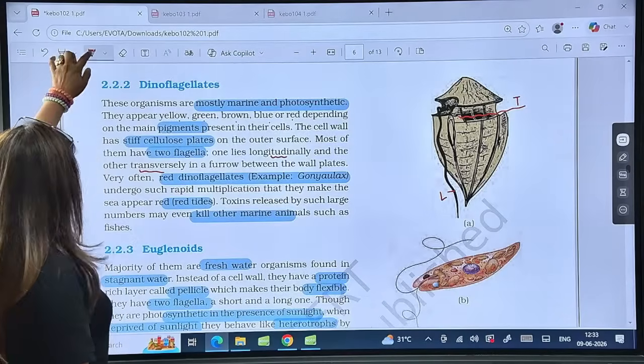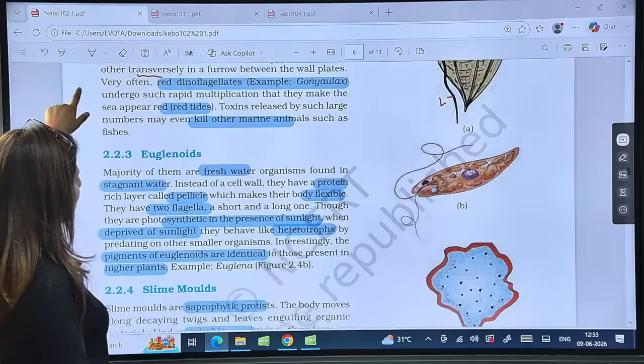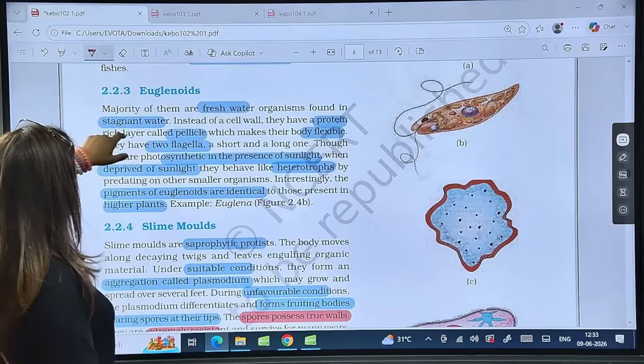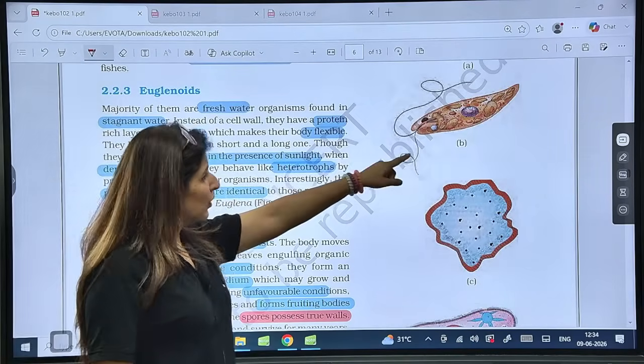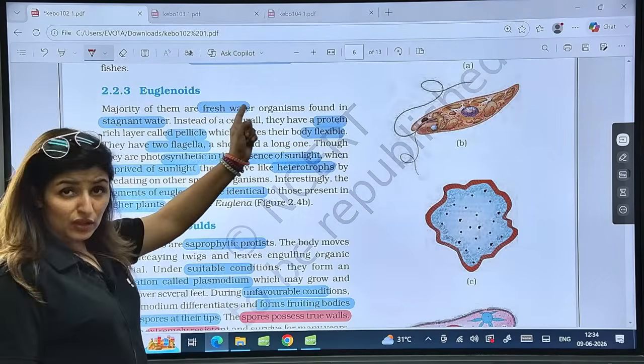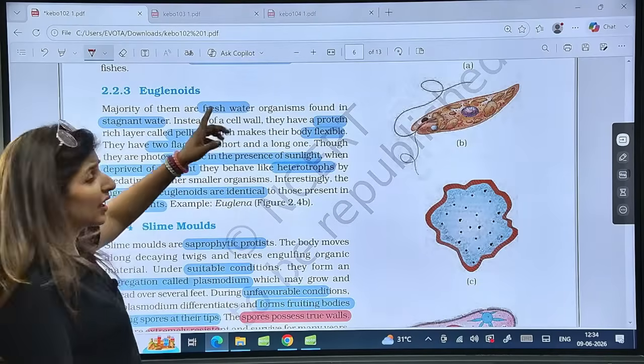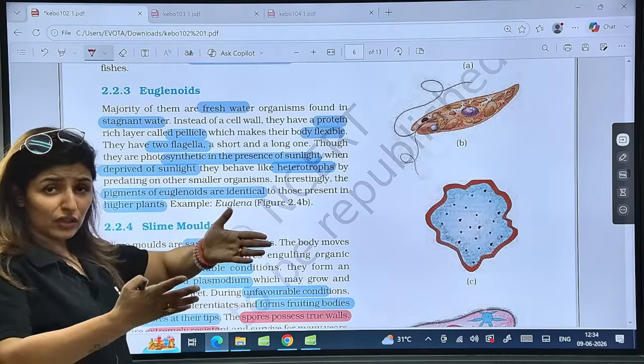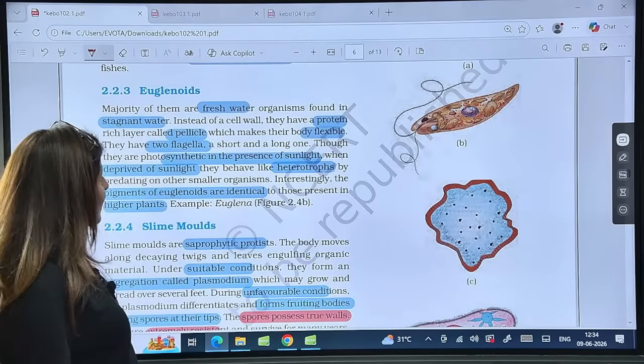Now, the third type of Protista that I'm going to discuss is euglenoid. So this is the euglenoid drawn here. It is fresh water. Most of them, the majority, are found in fresh water. Not running water; it is always found in stagnant water.